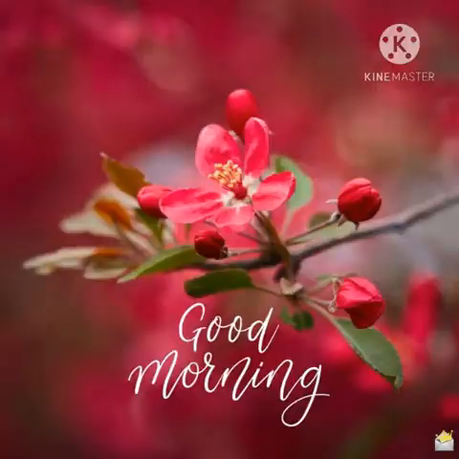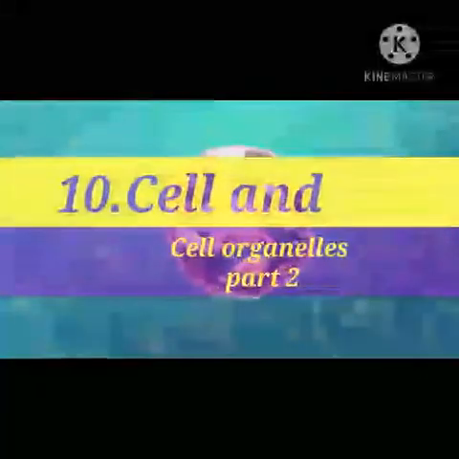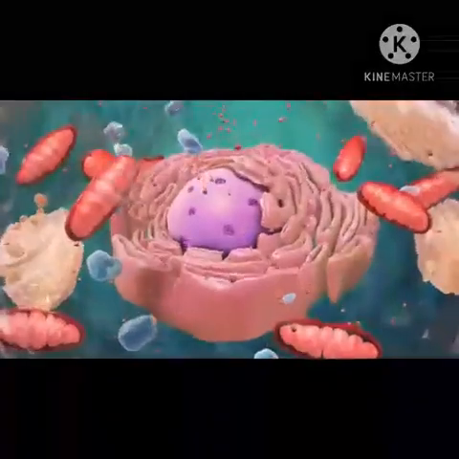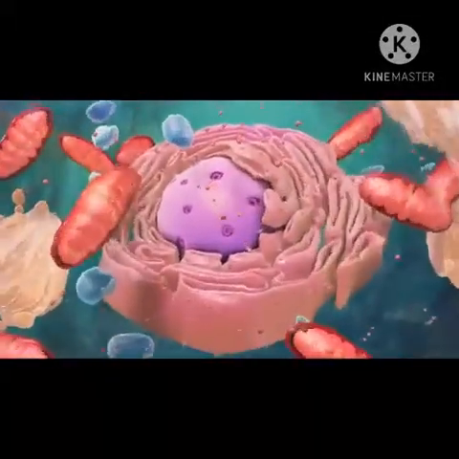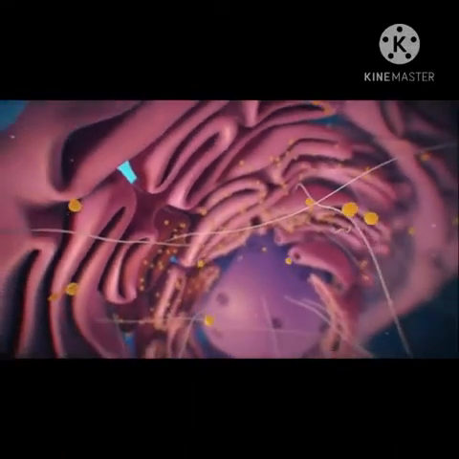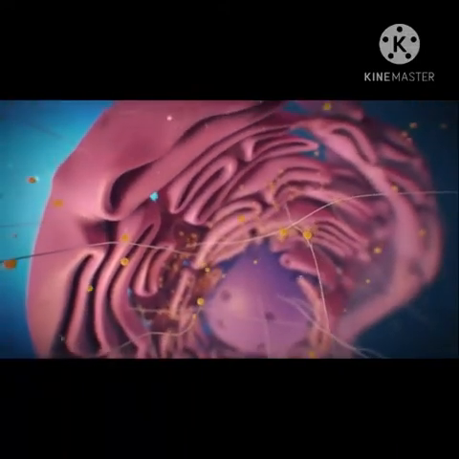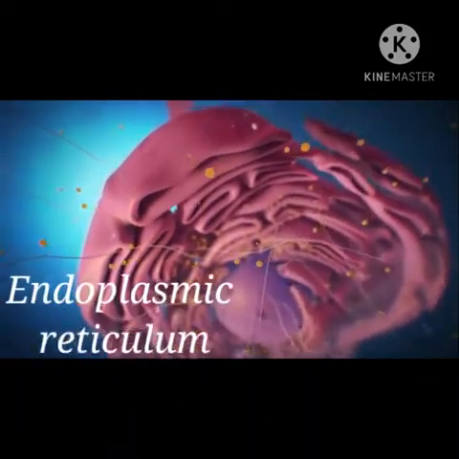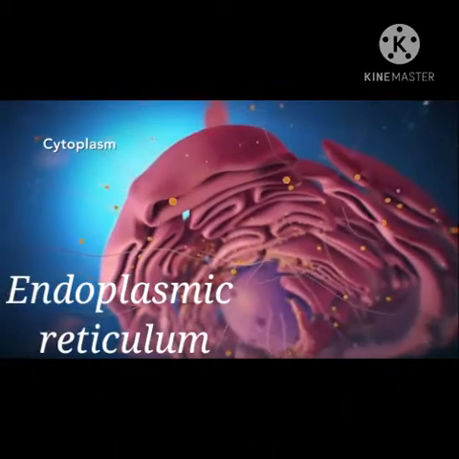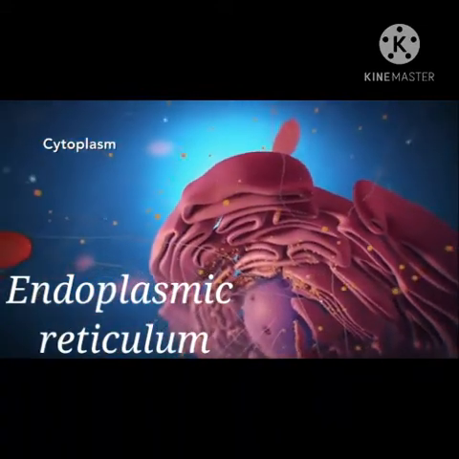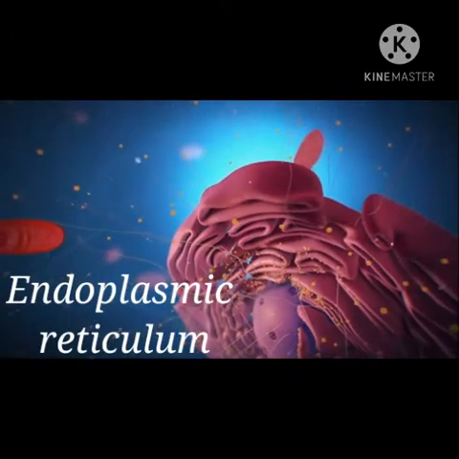Good morning students. This is the second part of chapter number 10, Cell and Cell Organelles. In the previous lecture we have studied about the nucleus. There is a continuous membrane system connected to the nucleus from the inner side and to the plasma membrane from outside. It's called the endoplasmic reticulum. It is an organelle which conducts various substances inside the cell. Hence, it is the transportation system of the eukaryotic cell.